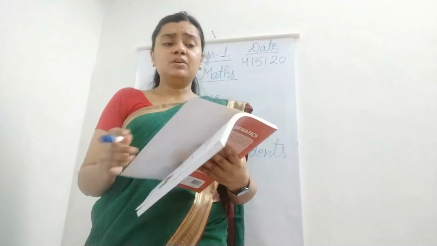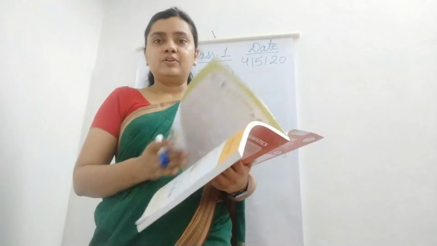How many chapters are there in your book?